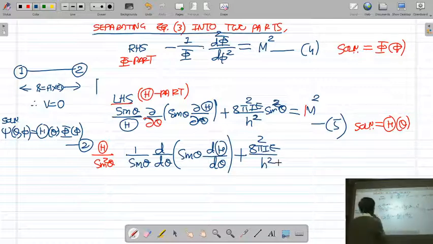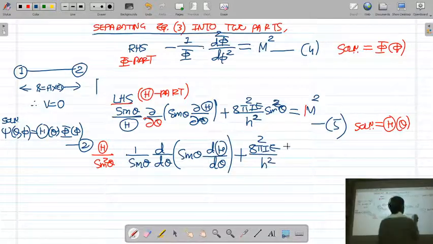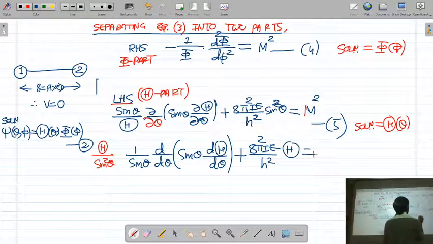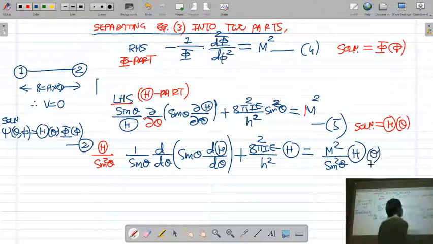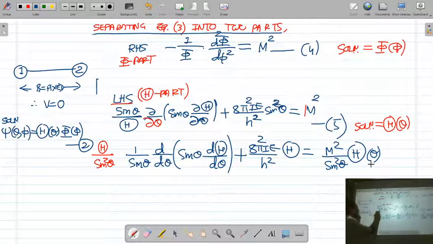The sin square theta is going to be cancelled. Capital theta is equal to m square upon sin square theta capital theta. So if you multiply the theta equation by capital theta upon sin square theta, you will get this equation.